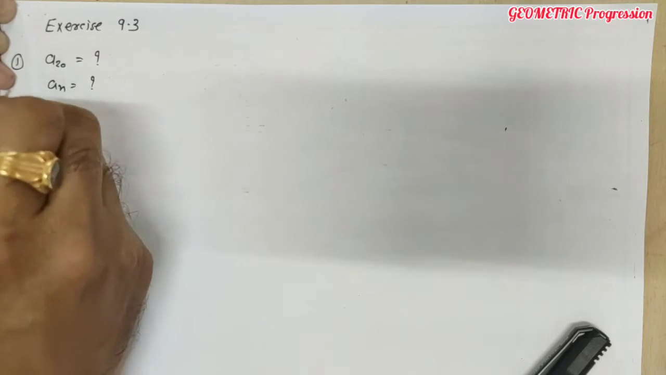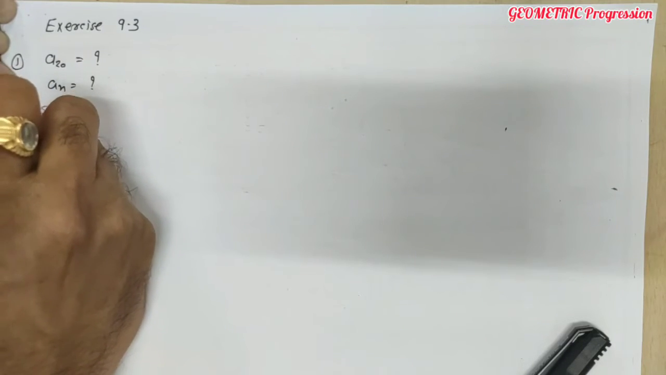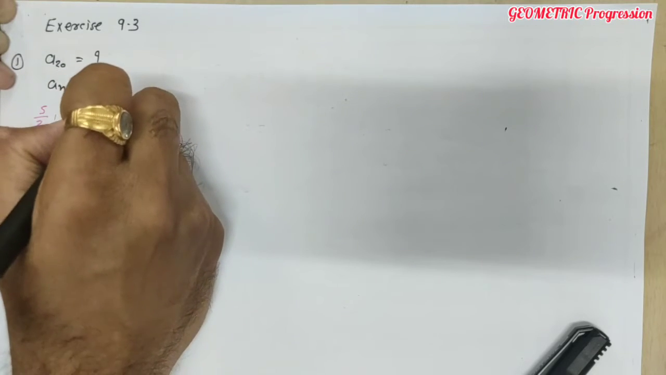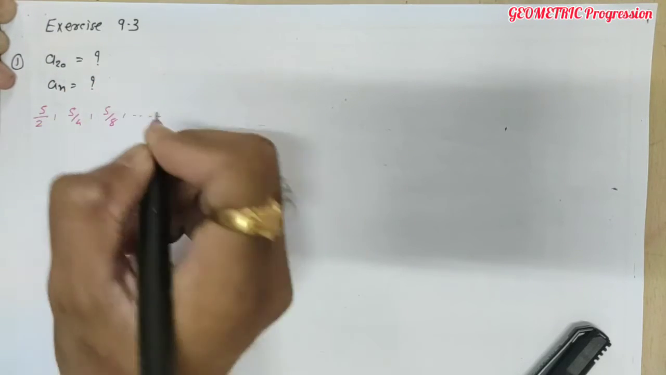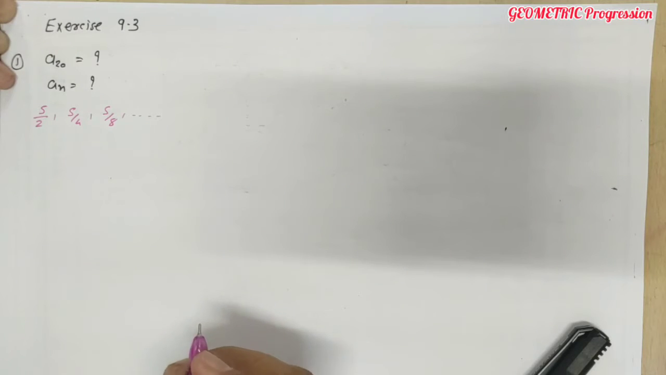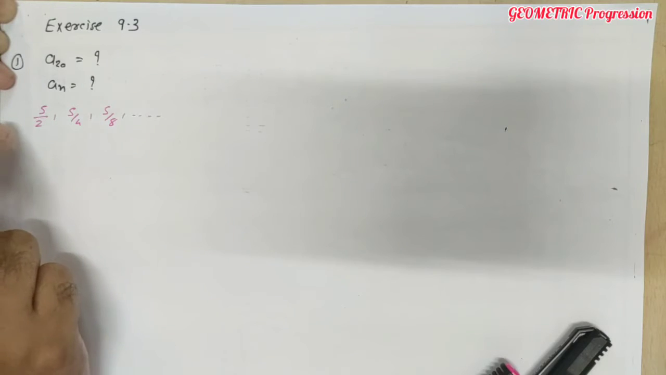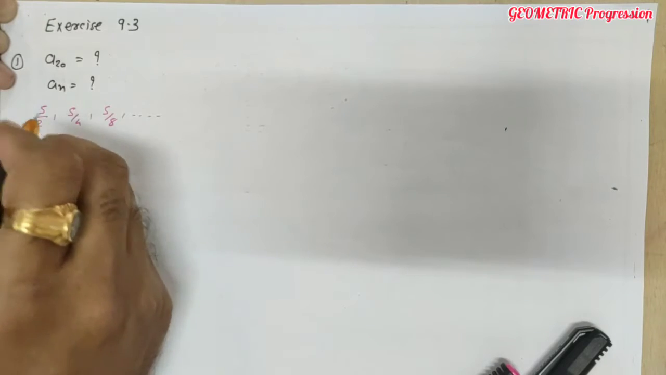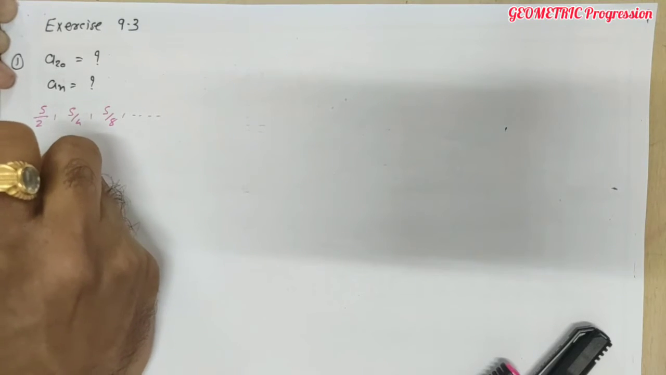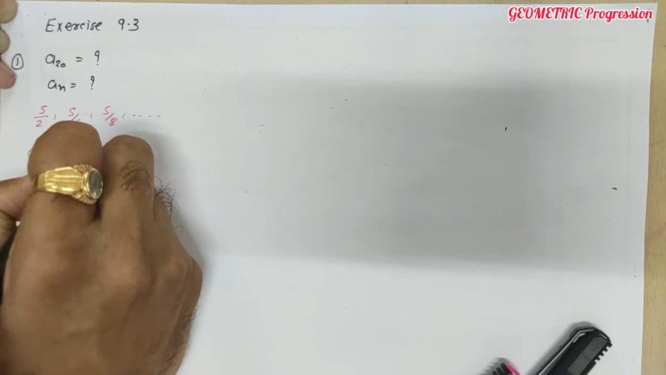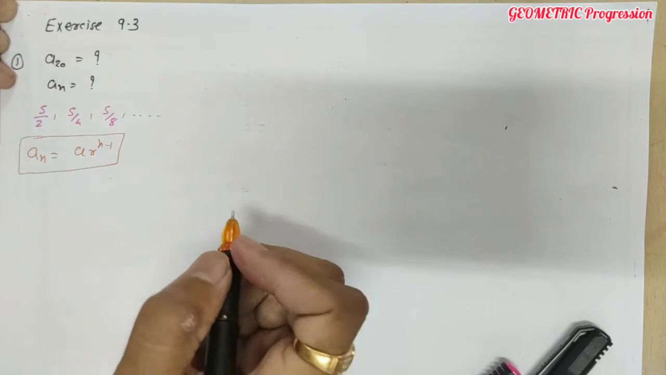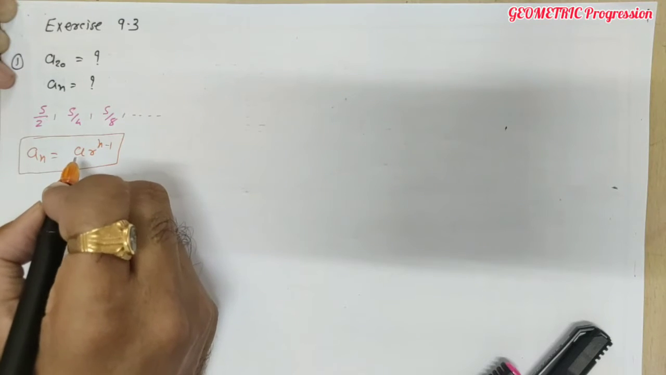The given GP is 5 by 2, 5 by 4, 5 by 8 up to infinity. Infinite number of terms are there. So to find the 20th term and nth term, we require the first term as well as the common ratio. For the nth term, our formula is an equal to ar raised to n minus 1. This is our general formula to find the nth term. So here we require these two values, a and r.